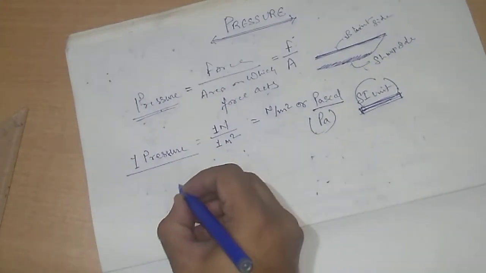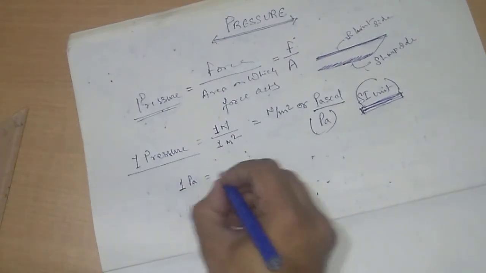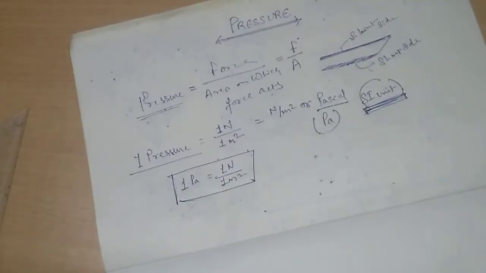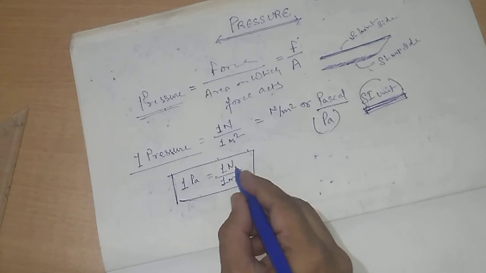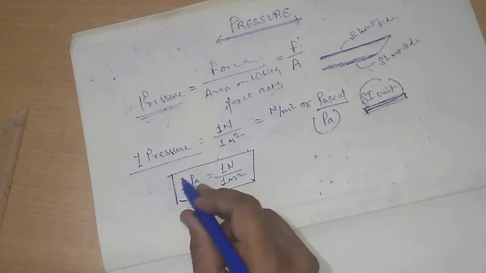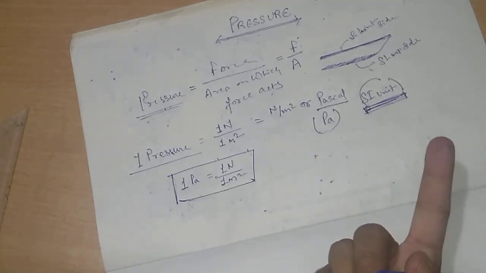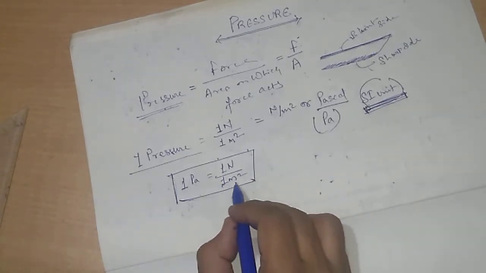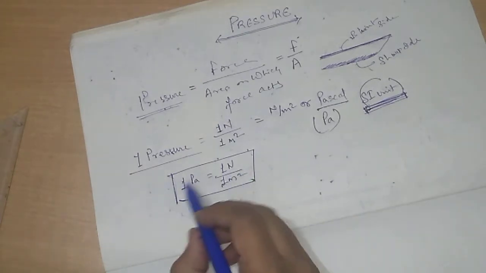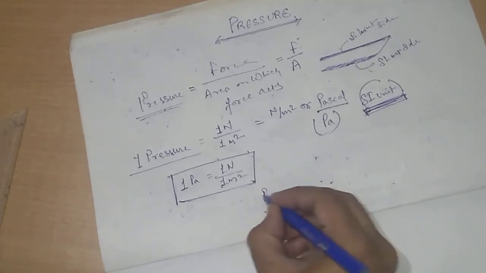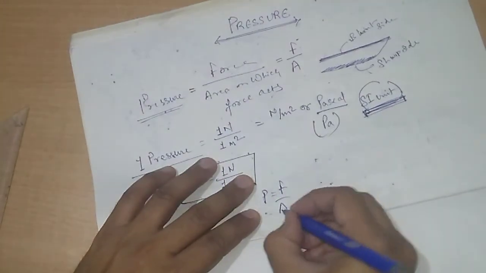So now we can say 1 Pascal equals 1 Newton upon 1 meter square. From this relation we can establish the definition of pressure. That is, when 1 Newton of force is applied on 1 square meter of area, then 1 Pascal of pressure is produced. Clear? I am repeating: when 1 Newton of force is applied on 1 square meter of area, then 1 Pascal of pressure is produced. And mathematically, P equals F upon A.